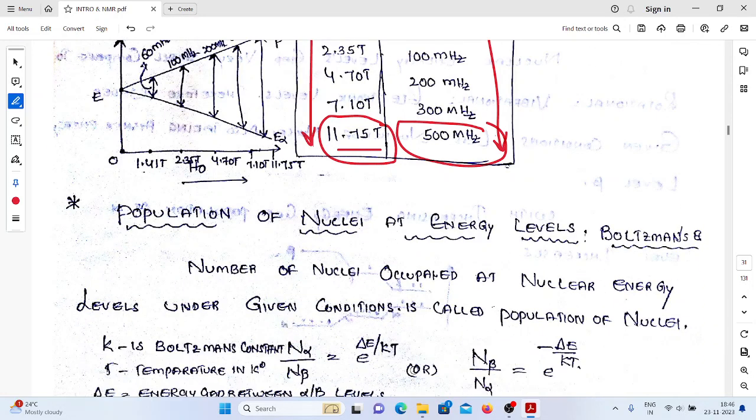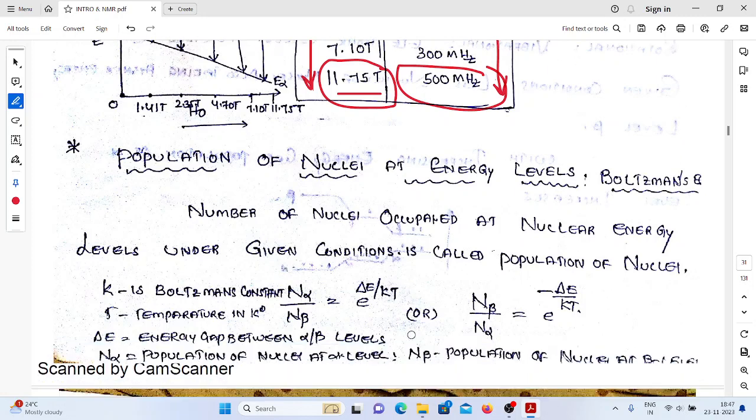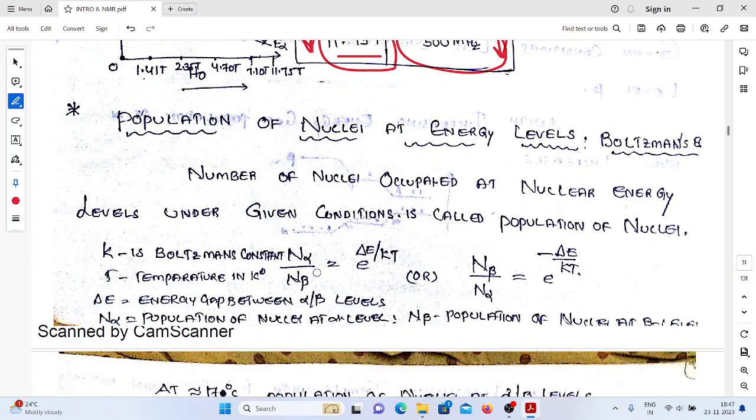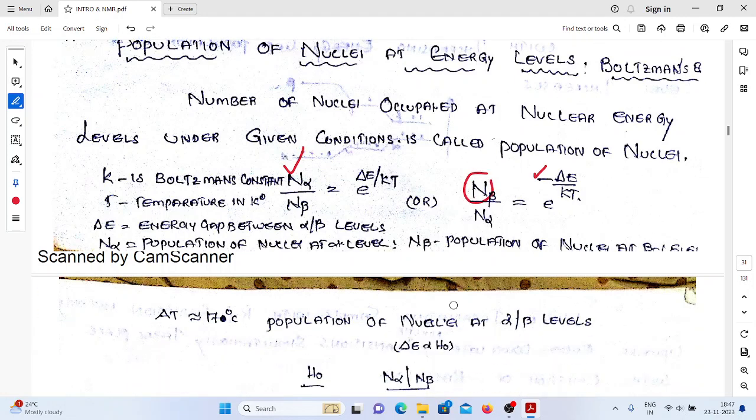Okay, now let's discuss population of nuclei at the energy level. We all know that from earlier we discussed the Boltzmann distribution of the population of different kinds of particles. The similar situation we are applying here only. The same formula we are applying here. N alpha by N beta equal to e power delta E by kT. If you reverse this, we can put minus here. N alpha is population of nuclei at lower level, N beta is population of nuclei at higher level.